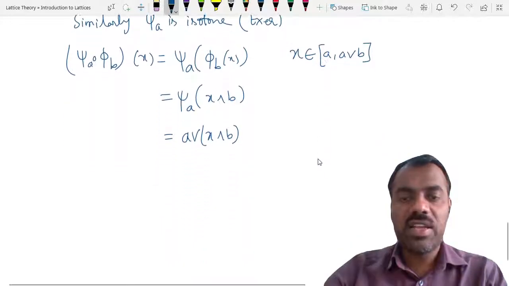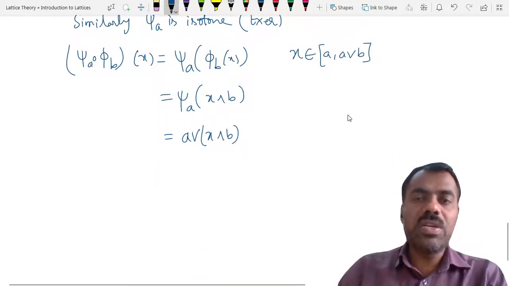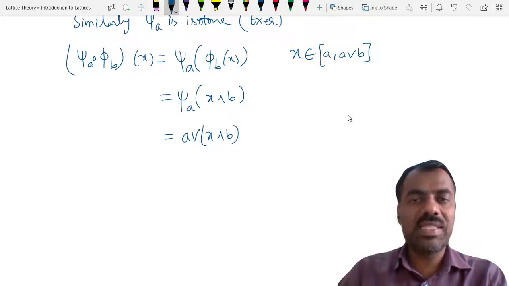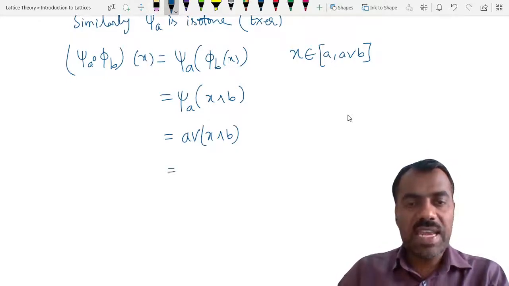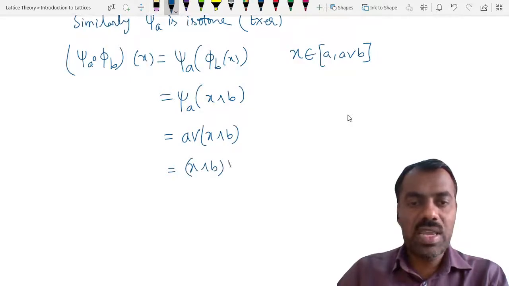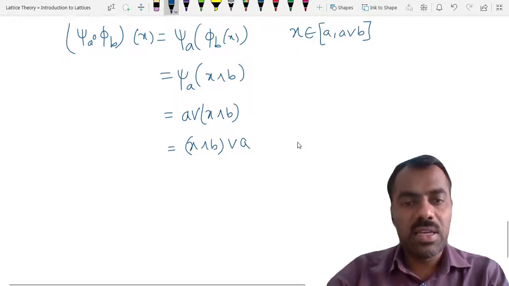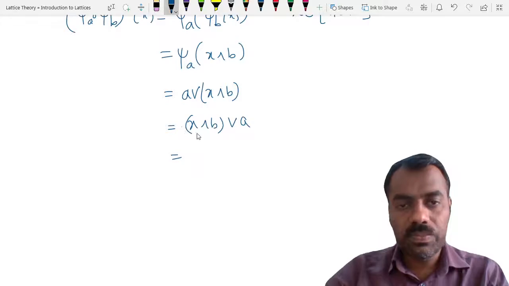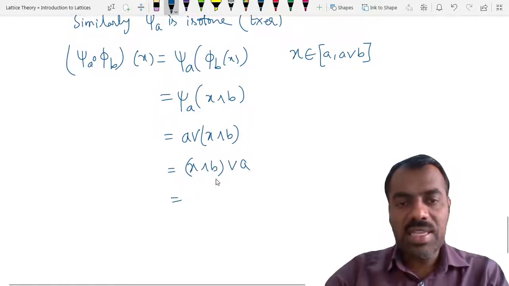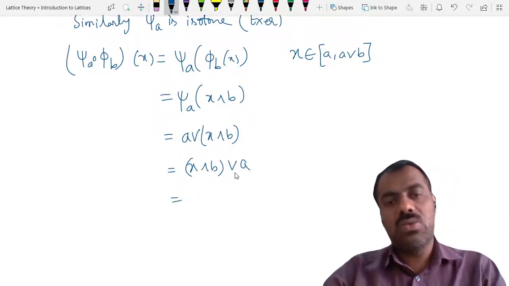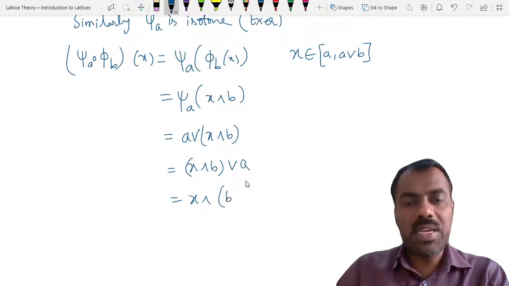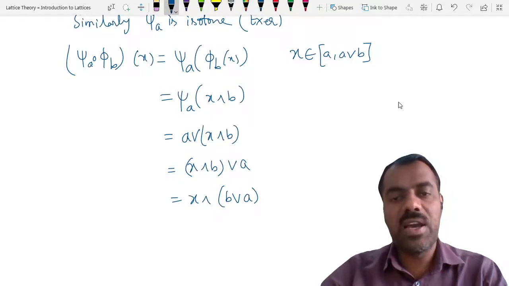So here x is bigger than or equal to a, since it is in this interval, between them. Therefore I can write (x meet b) join a, and because x is bigger than or equal to a, by modularity this is the same as x meet (b join a).